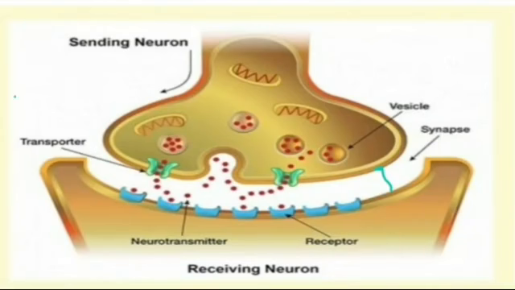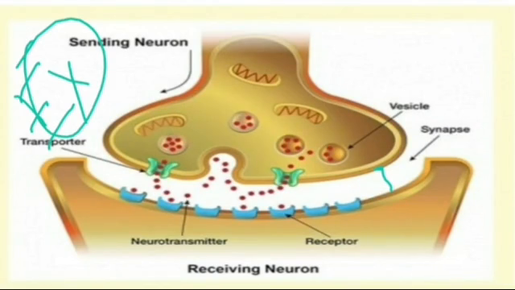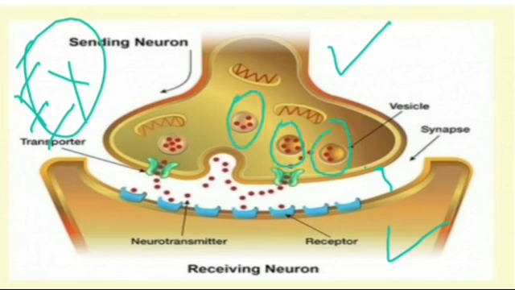So here in this slide is the best example of paracrine signaling. If you know about neurons, then you must know about this. Here is the presynaptic neuron, here is the postsynaptic neuron. This presynaptic neuron contains neurotransmitter which will act as a signaling molecule. After this signaling molecule is released into the space between the two neurons, which is known as the synapse, or you can say the synaptic cleft.